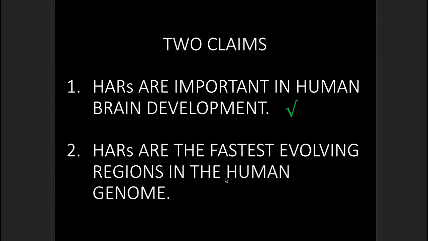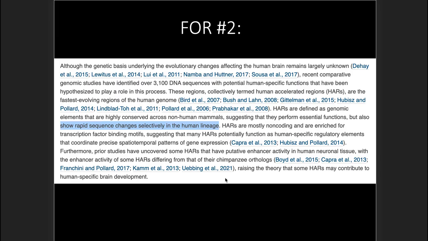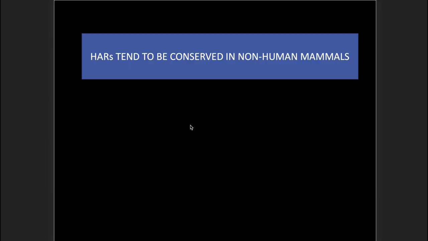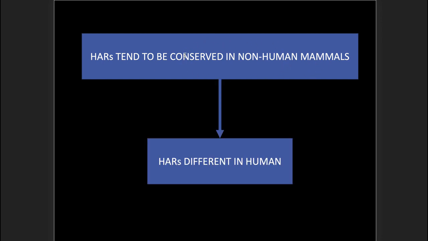Okay, so for number 1, green check mark, they have some empirical evidence that HARs are important in human brain development. Very good. What about this number 2 here? HARs are defined as genomic elements that are highly conserved across non-human mammals, but also show rapid sequence changes selectively in the human lineage. What's going on here? Let's map this out here. So first, HARs tend to be conserved in non-human mammals. So this box represents the non-human mammals. And then we go to the human species, where HARs are different.